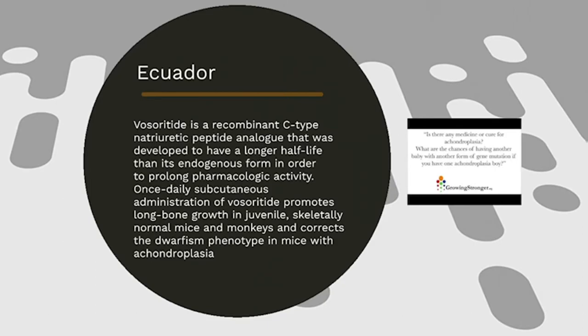Now we have the active agent. Vosoritide is a recombinant C-type natriuretic peptide analog that was developed to have a longer half-life than its endogenous form in order to prolong pharmacologic activity. Once daily subcutaneous administration of vosoritide promotes long bone growth in juvenile, skeletally normal mice and monkeys and corrects the dwarfism phenotype in mice with achondroplasia.